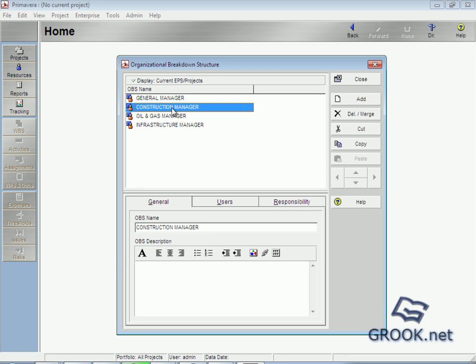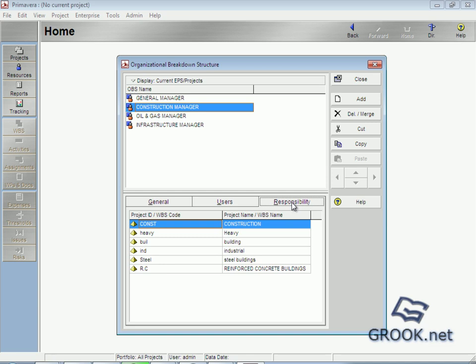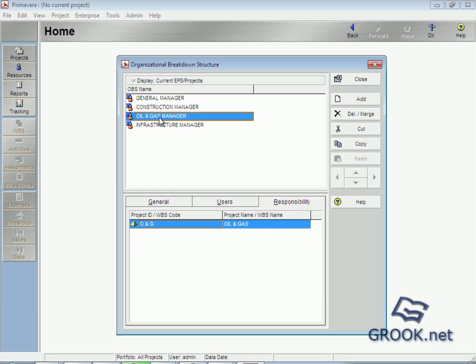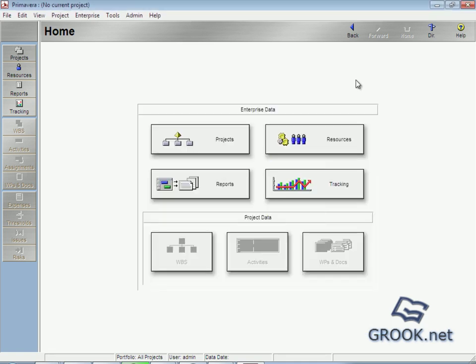So after we assign OBS, now if we go to responsibility for oil and gas, it appears here and also here. So we close and take a quick example.